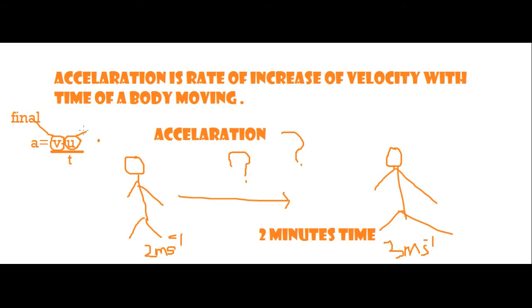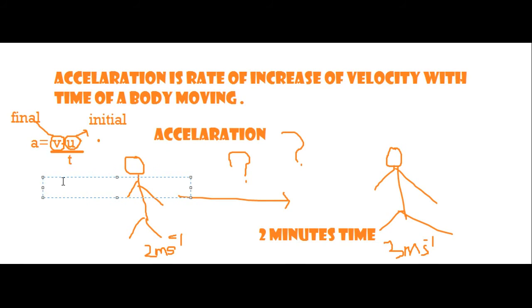the initial velocity. That means when I was starting this topic, I was telling that I was walking with 2 meter per second. Since I have not said I was at rest, my velocity was 2 meter per second, and after 2 minutes it was 3 meter per second. Initial velocity will be 2 meter per second, final velocity will be 3 meter per second, and time will be 2 minutes.